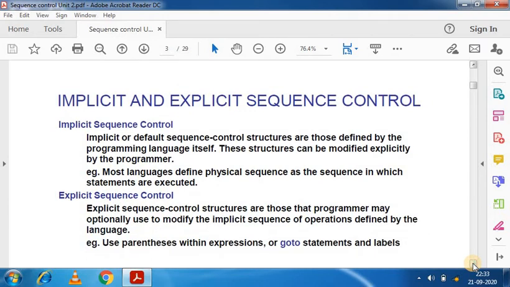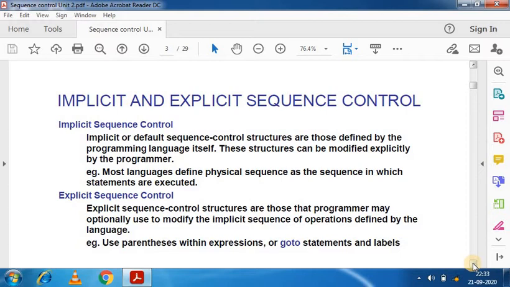This is the actual concept of sequence control. We can say there are two types of sequence control: implicit sequence control and explicit sequence control. The terms implicit and explicit take some getting used to when you first hear them. When you hear them in terms of programming, what exactly does that mean to you? Is one way better than another? Here we explain all the details of implicit and explicit.